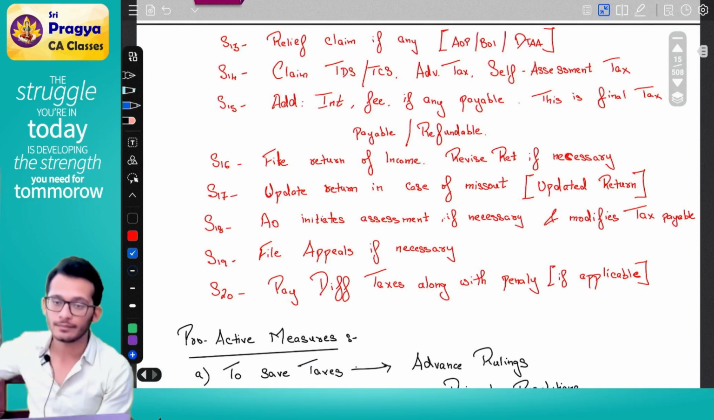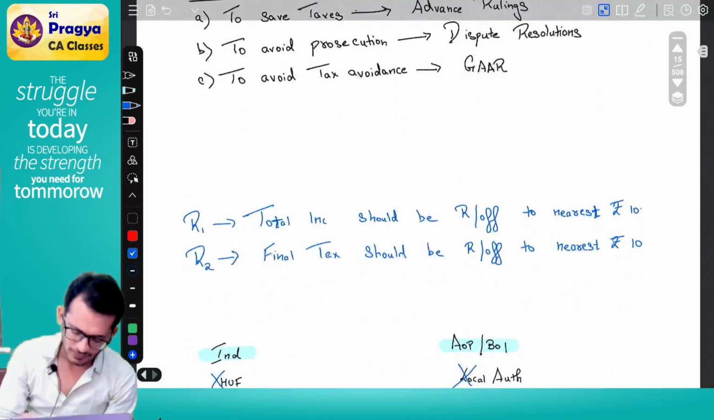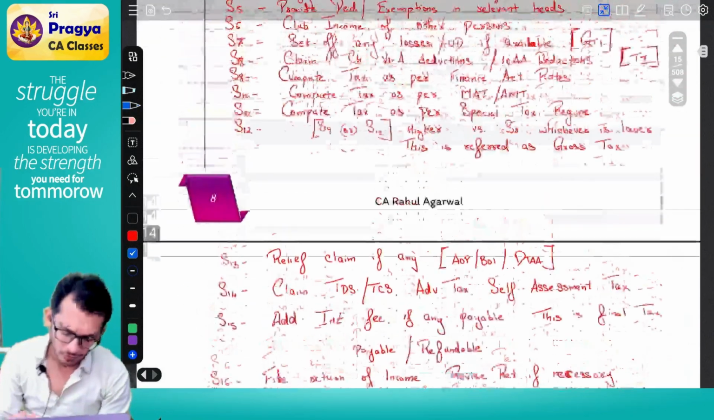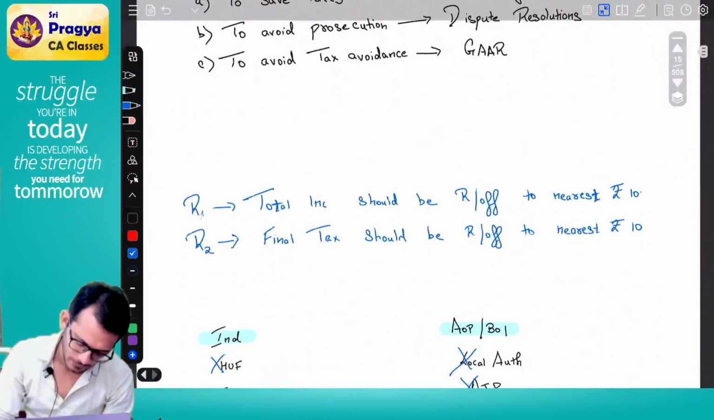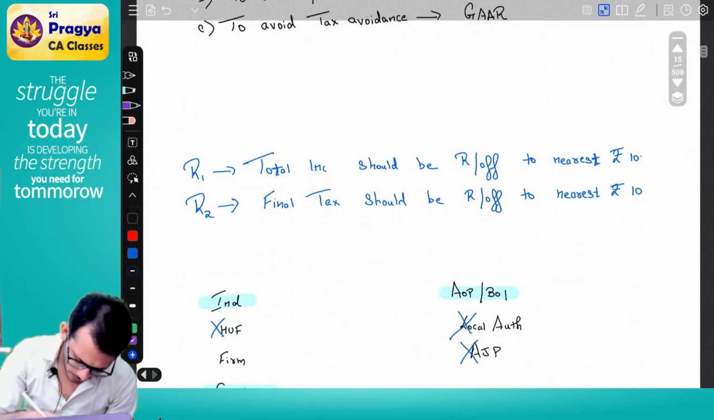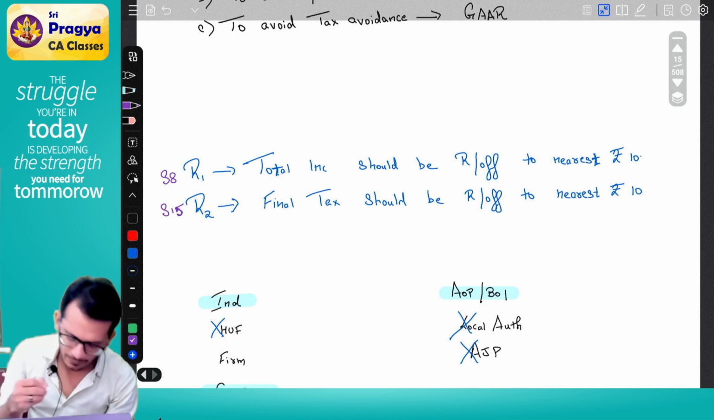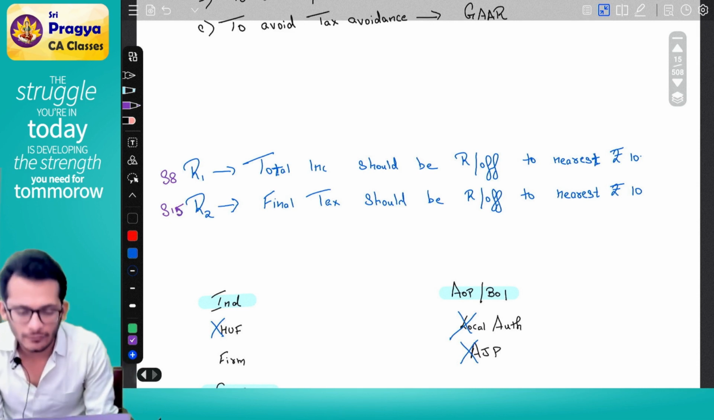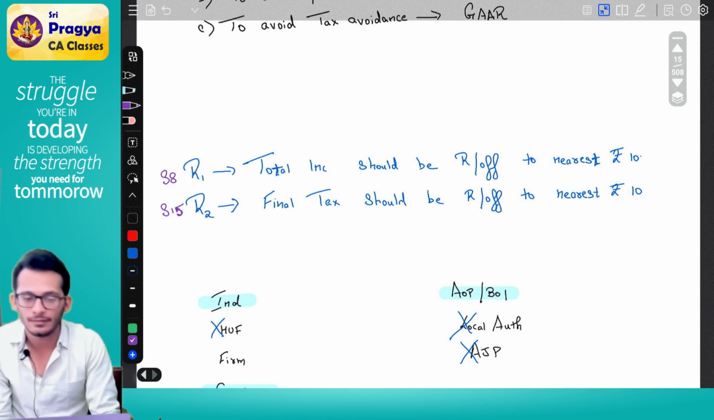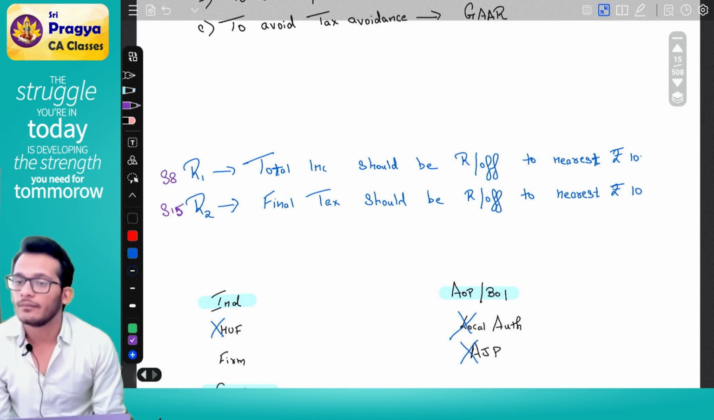Step number 15. So in simple words, what all should you round off, Rahul? You should round off step number 8 and step number 15. These two things carry half mark. Be extremely careful about this. Clear? Can we go forward?